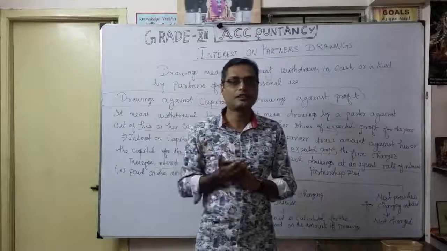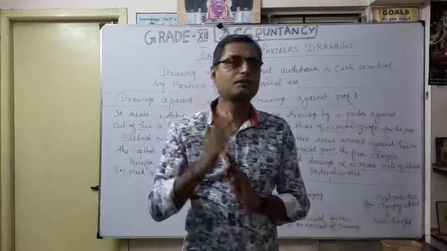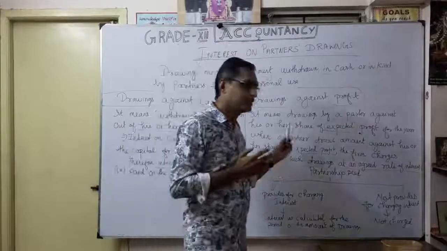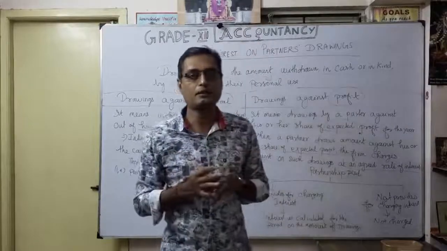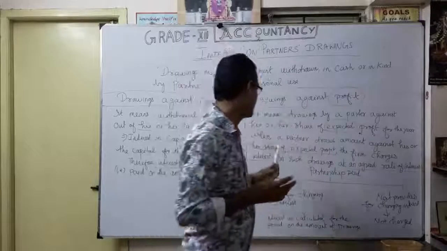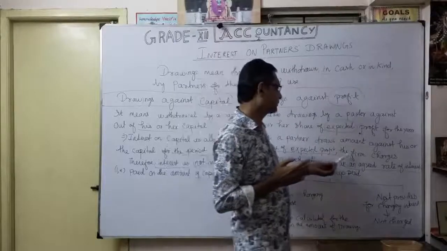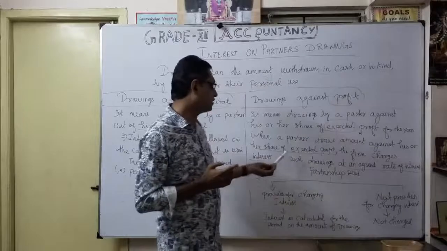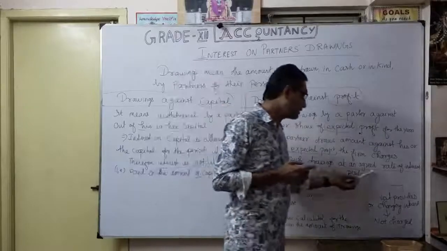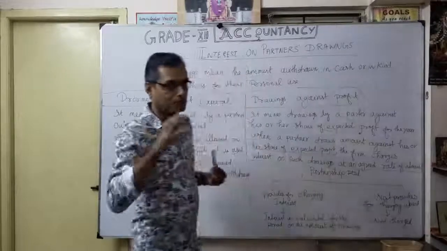Interest on capital is an expense of the firm, while interest on drawings is the income of the firm. The firm charges interest on such drawings at an agreed rate of interest, some particular percentage.